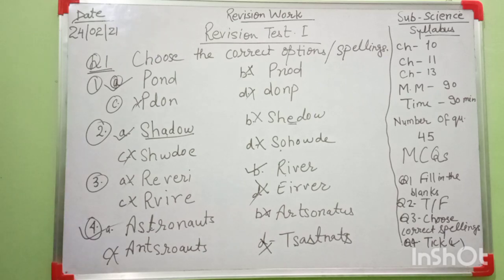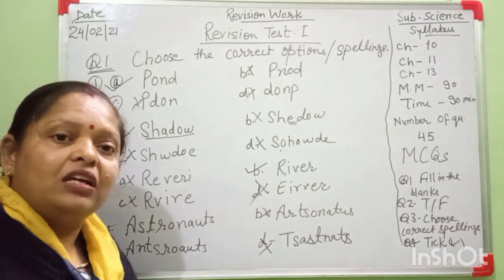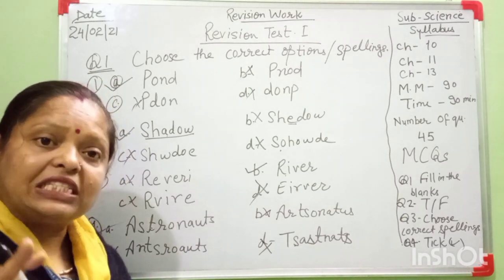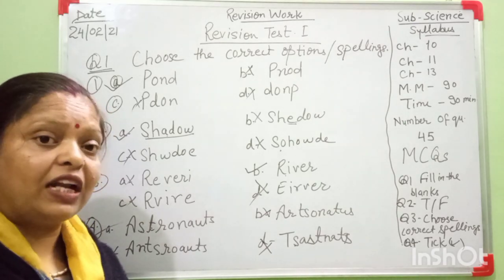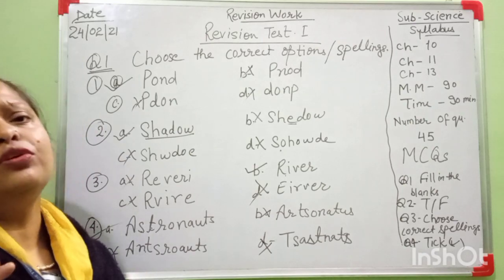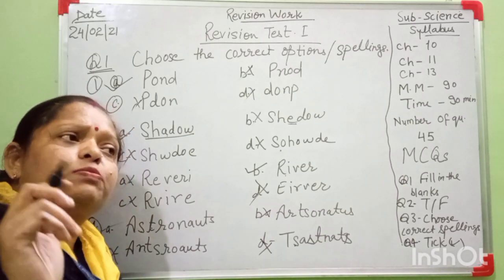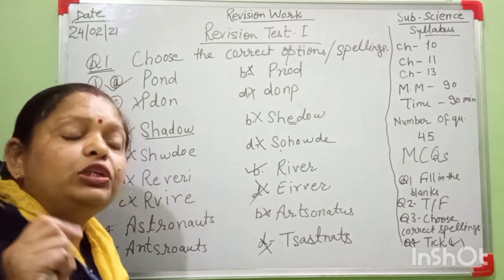You have to learn now all 4 steps of the water cycle. It means evaporation spelling, condensation, precipitation, collection. Okay, all 4 spellings, all of you learn them. Then all of you learn all the spellings from the chapter Going to the Moon.